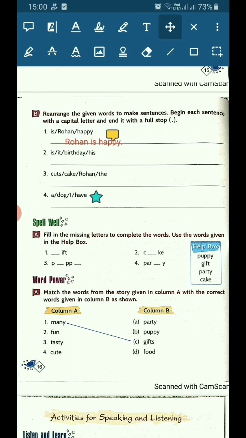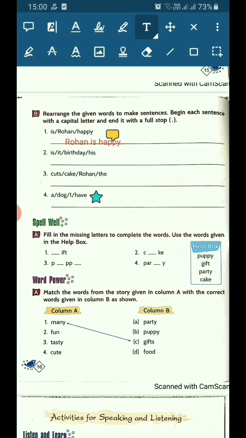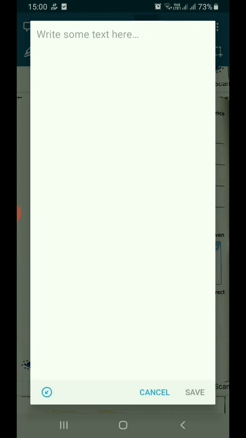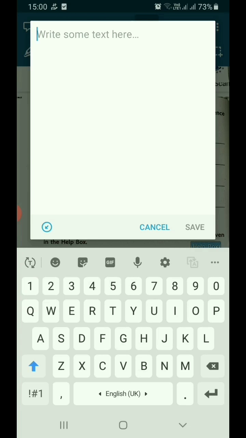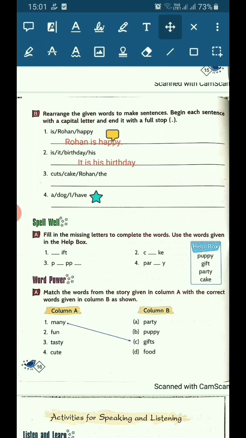Now, let's do the second part. The second part says, is it birthday his? So, what will be the right sentence? Yes, I'll show you. With a capital letter, we will start. It is his birthday. Correct. So, the right line is, it is his birthday.